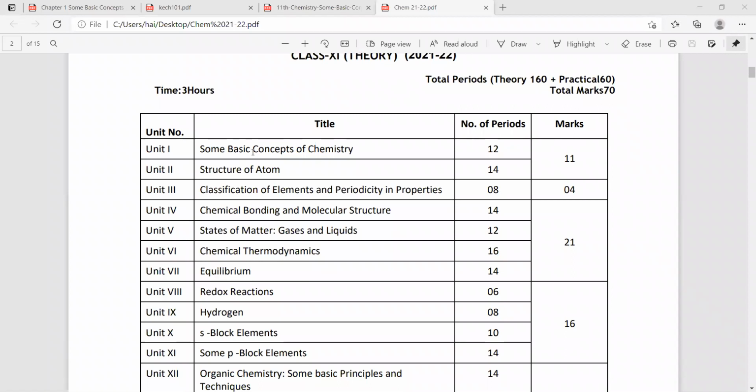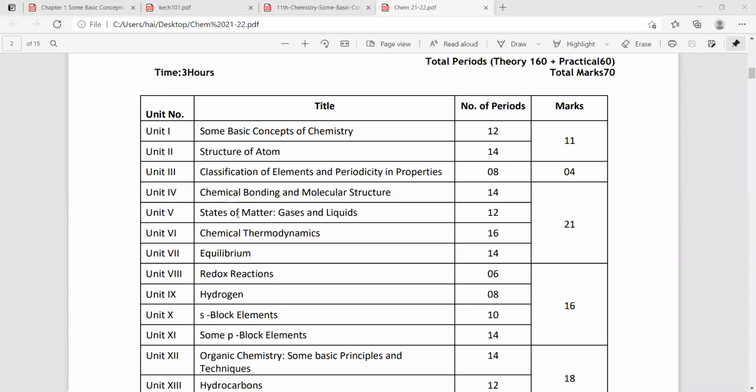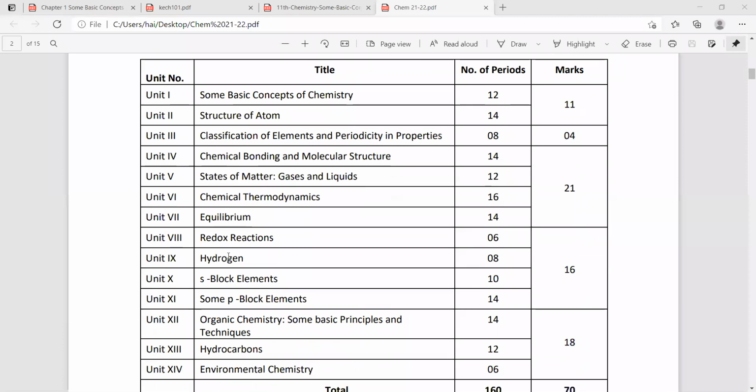Next are structure of atom, classification of elements, chemical bonding, states of matter, chemical thermodynamics, equilibrium, redox reactions, hydrogen, S block element, P block element, organic chemistry, hydrocarbons, then environmental chemistry. So these all will be there.